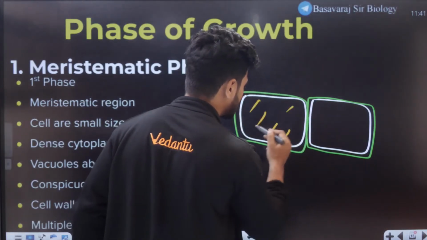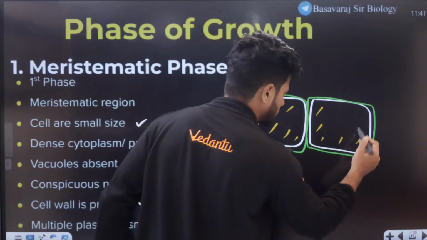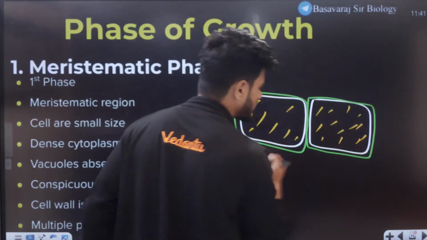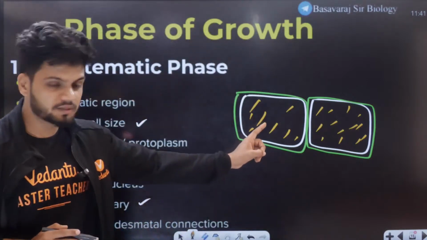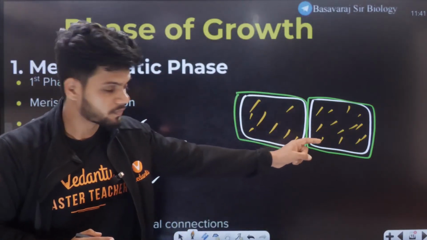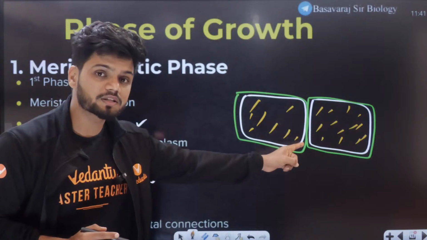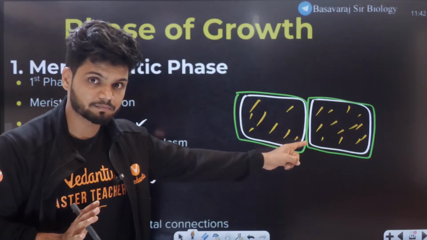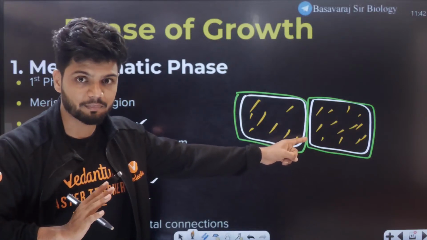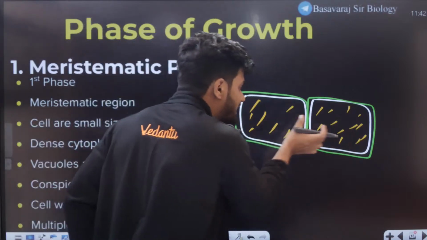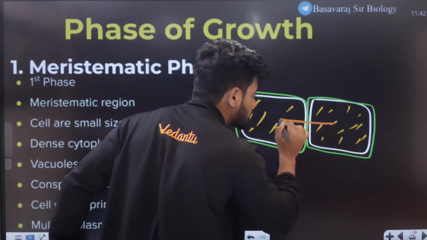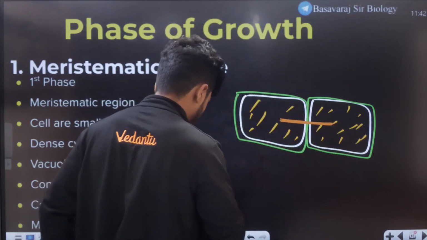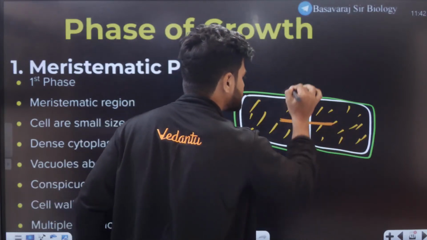Entire thing is the cytoplasm. Okay. Cytoplasm. Now here students, this cell and this cell, in the middle, that is called the middle lamella. Cell chapter you might have done it. Middle lamella. This cell and this cell, there is a cytoplasmic connection.